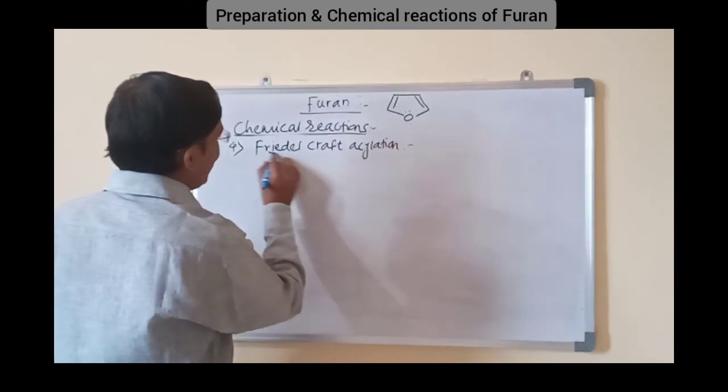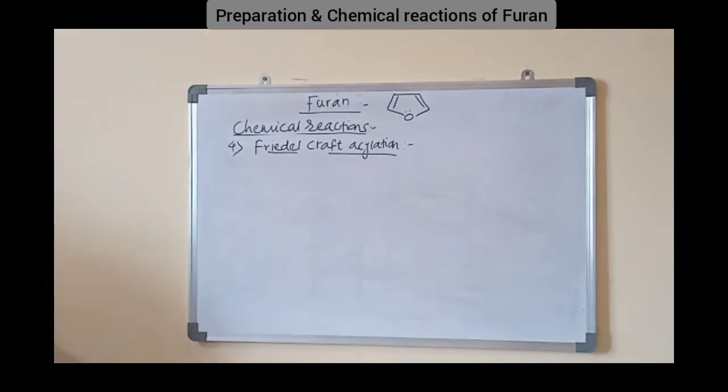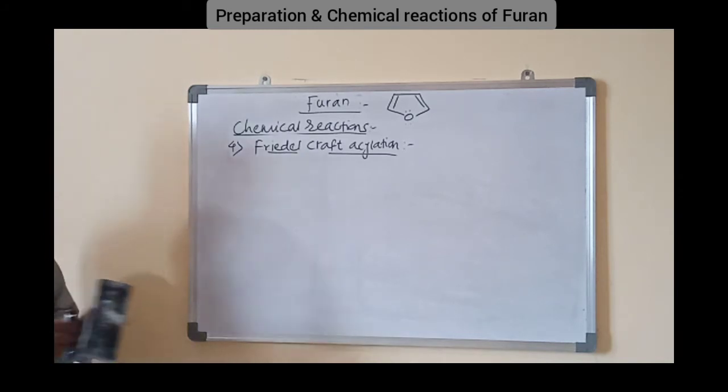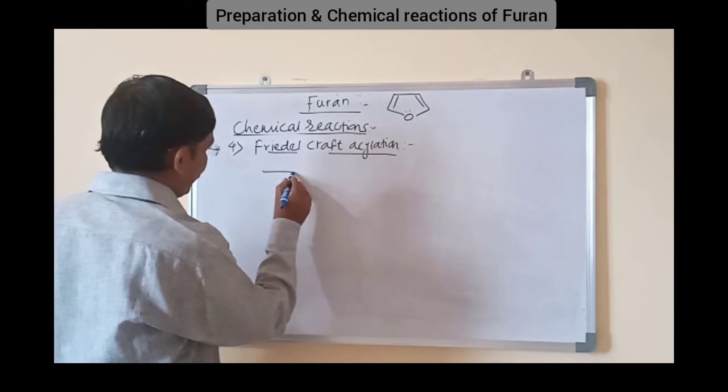Friedel-Crafts acylation is nothing but when furan is treated with acetyl chloride or acetic anhydride in presence of anhydrous AlCl3, it gives rise to 2-acetylfuran.